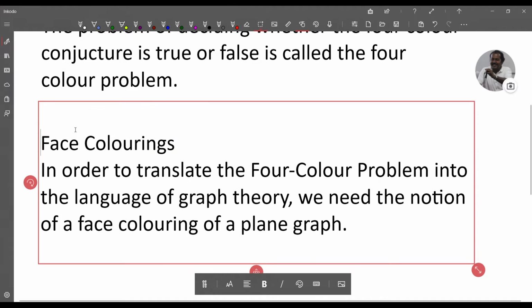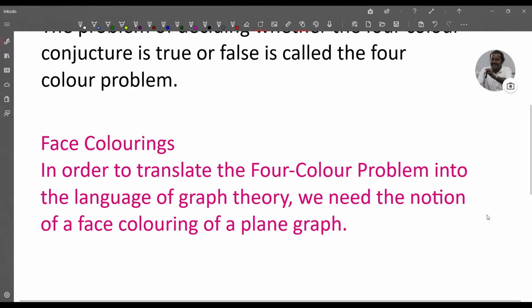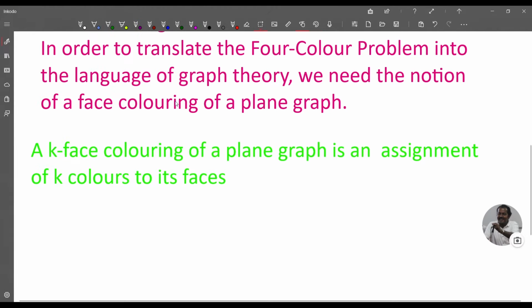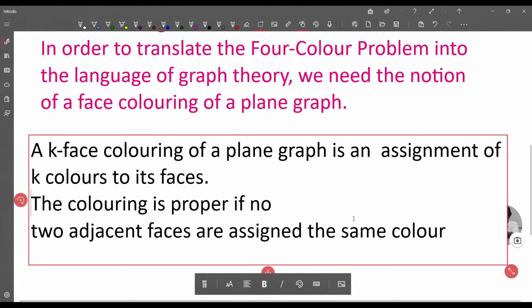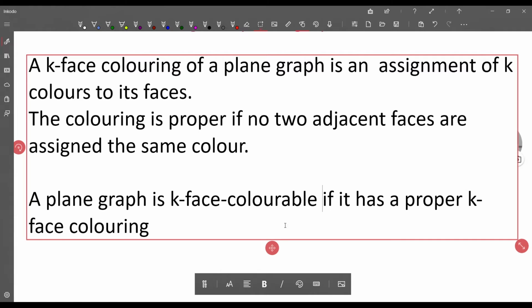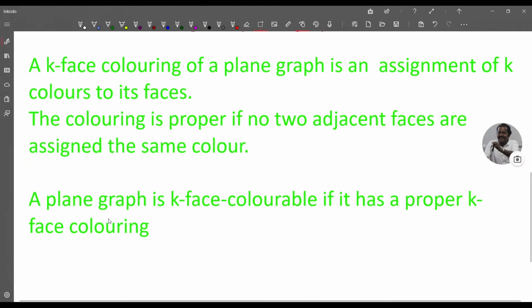Now we discuss face colorings. In order to translate the four-color problem into the language of graph theory, we need the notion of face coloring of plane graphs. A k-face coloring of a plane graph is an assignment of k colors to its faces. The coloring is proper if no two adjacent faces are assigned the same color. And a plane graph is k-face colorable if it has a proper k-face coloring.